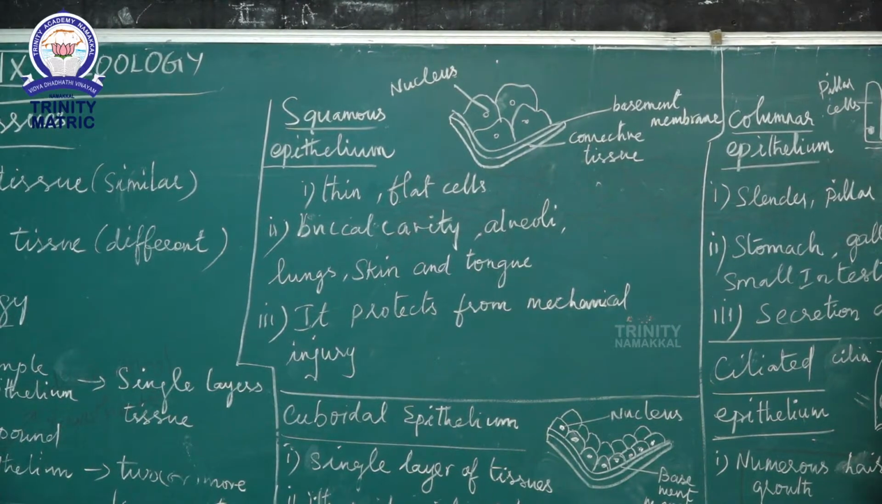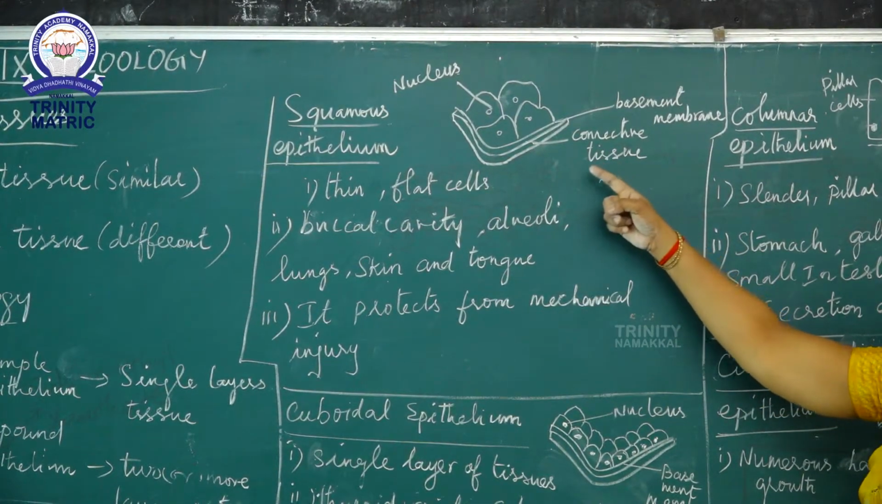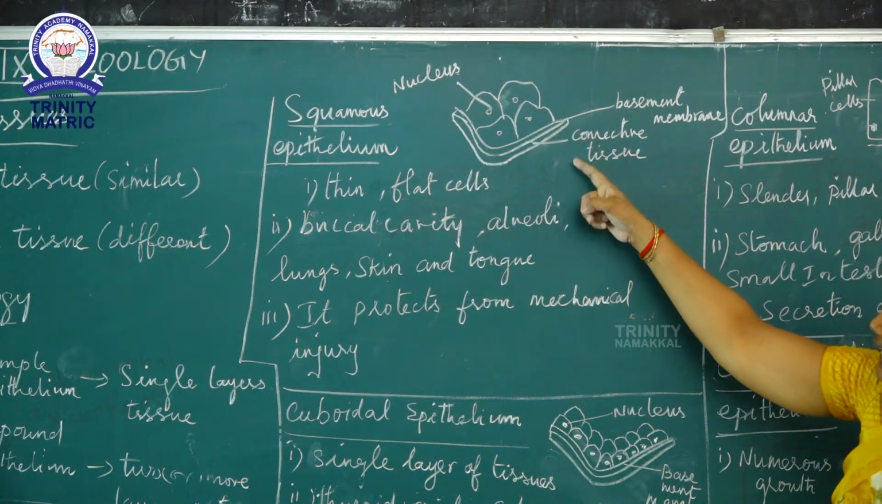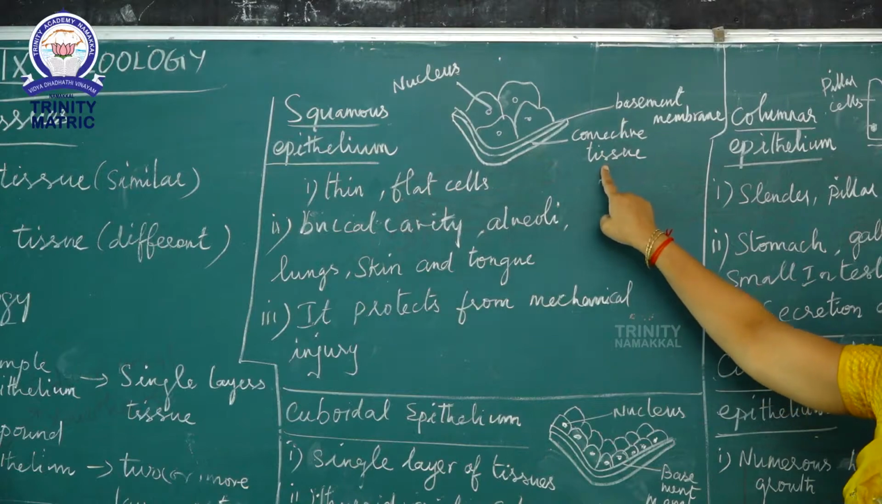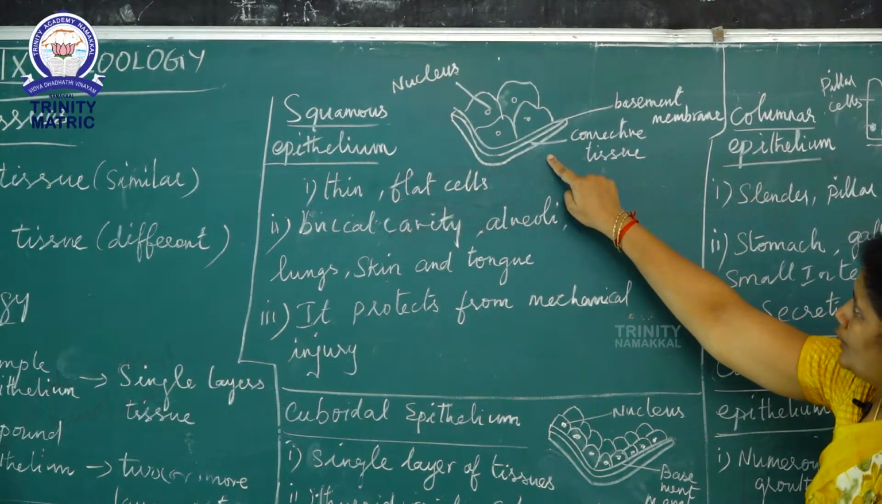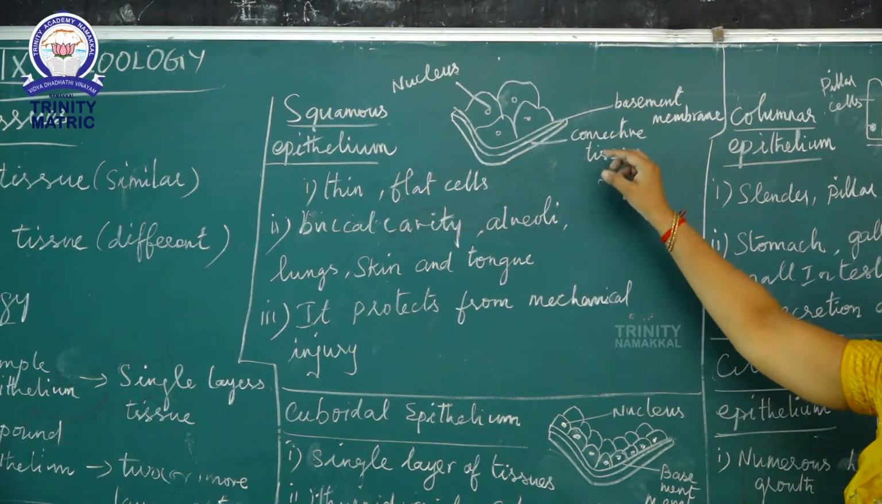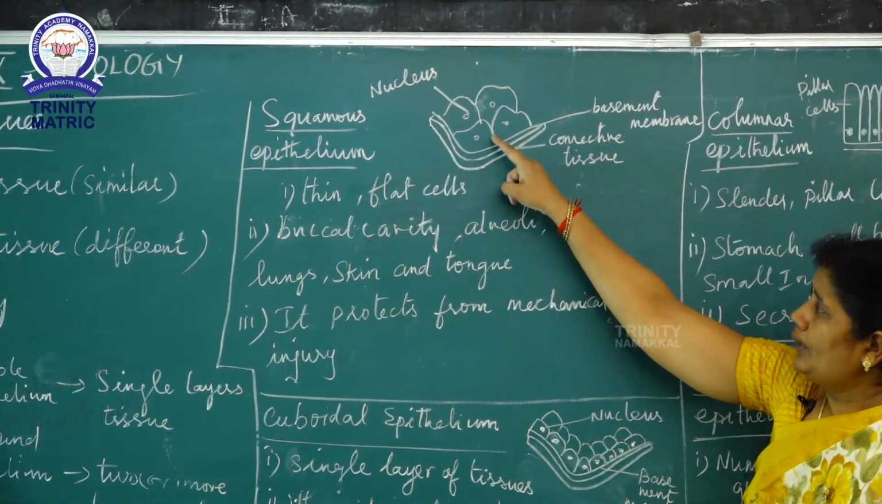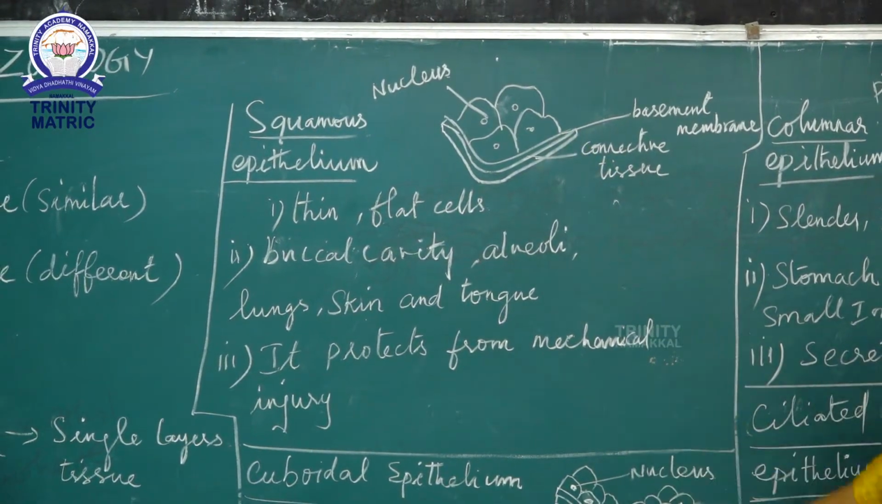Next topic, squamous epithelium. Squamous epithelium is made of flat, thin layers of cells arranged on a connective tissue. It is lined by the basement membrane. A prominent nucleus is present in each cell.